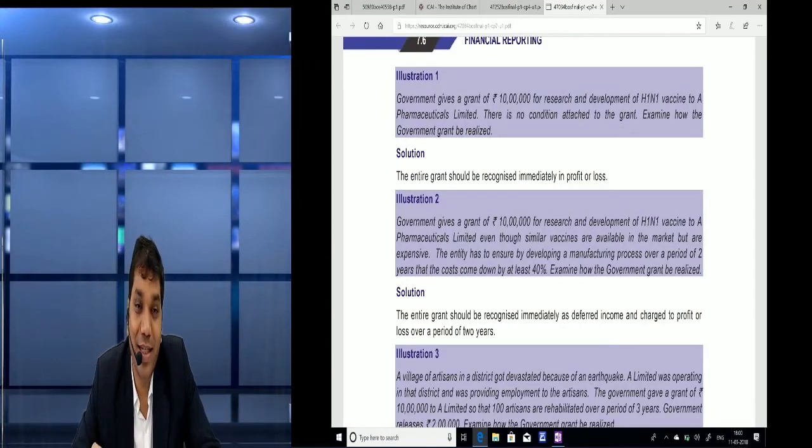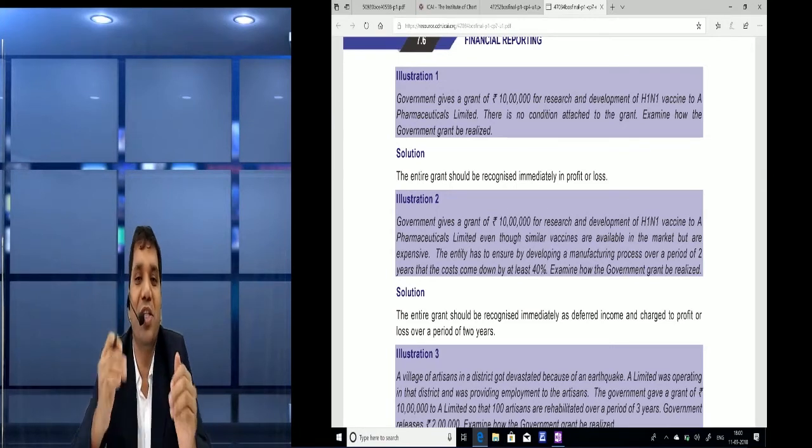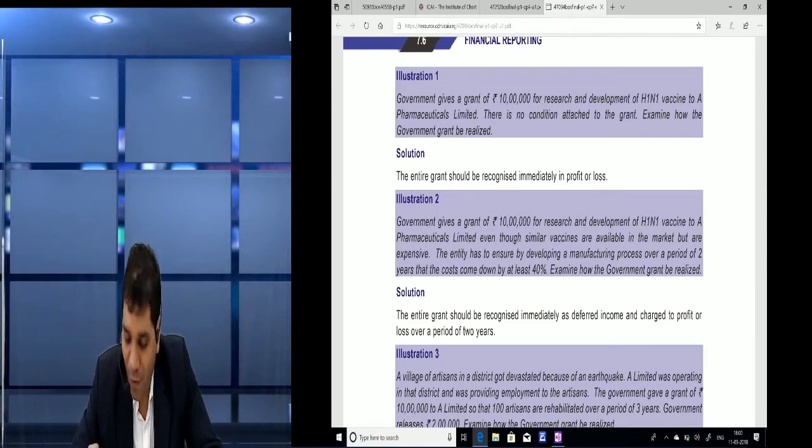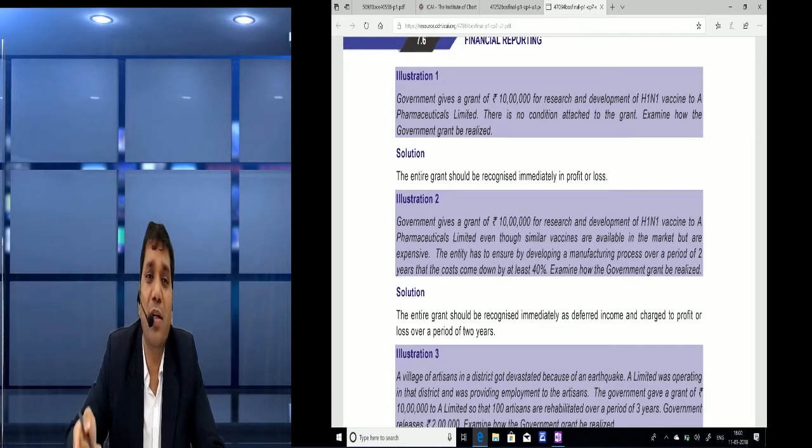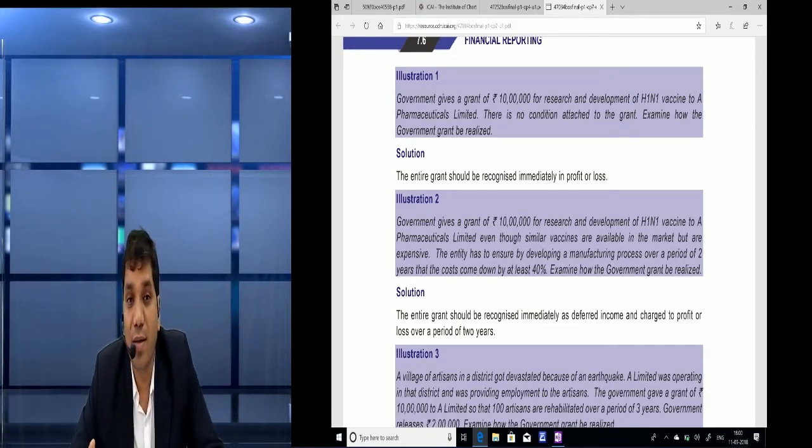So friends, there is some condition. What condition have they mentioned? They have mentioned that because of that new invention they are trying to make for the H1N1 vaccine, we have to reduce the price of the present vaccine by around 40%. So friends, this is again not such a condition that if it is not fulfilled, then the government grant becomes refundable. If such a condition is there, we should defer it.